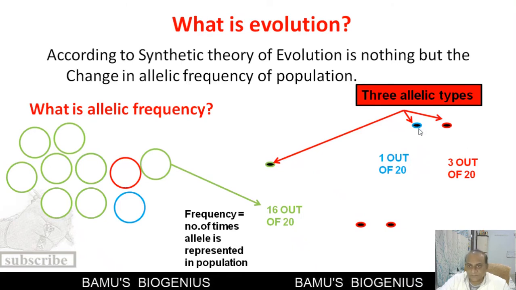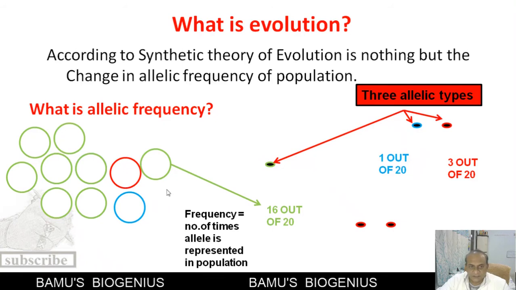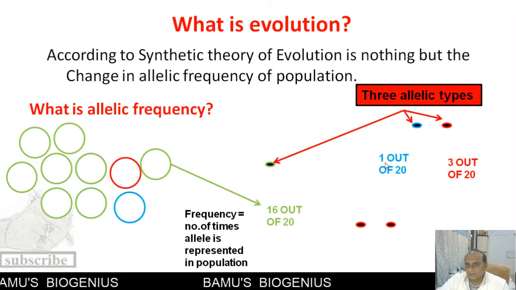Then if we consider the blue colored allele, it will have a frequency of 1 out of 20.